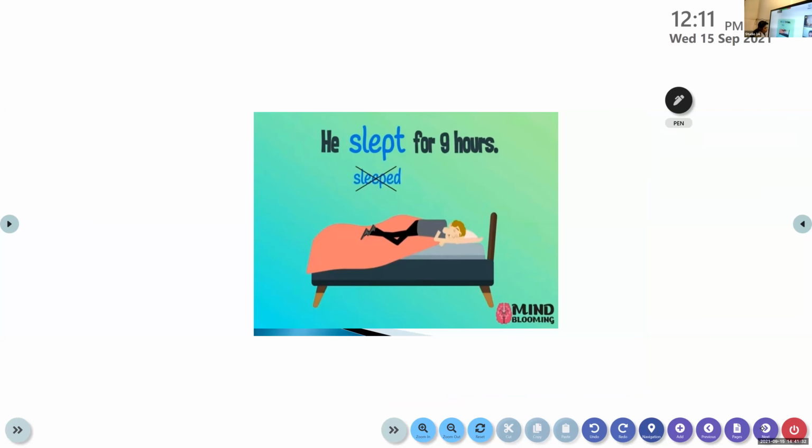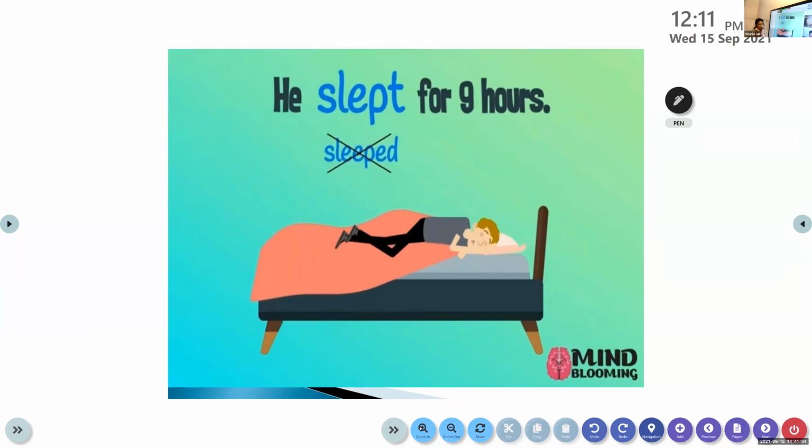Okay. Now, I told you that only for a few verbs, it can end with D or ED. Those verbs are called regular verbs. We have already learned in the previous session. Regular verbs. Okay. But not all the words follow the rule.